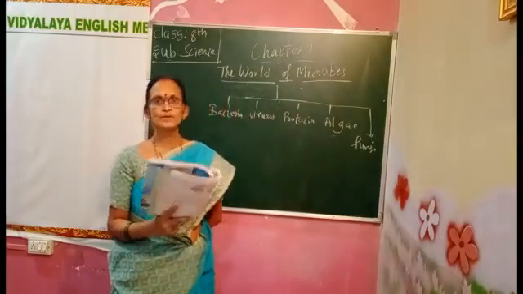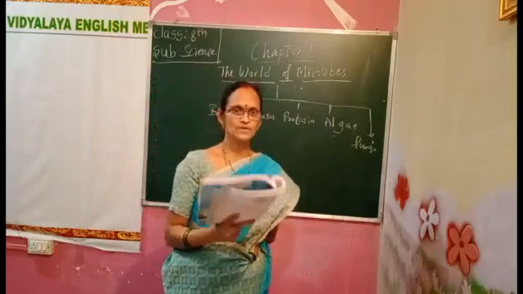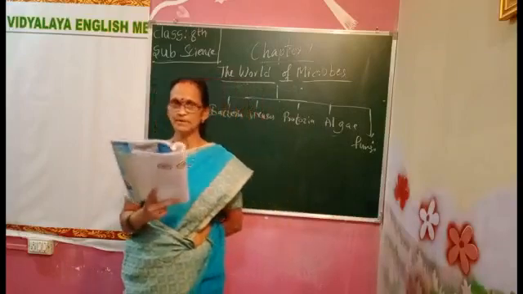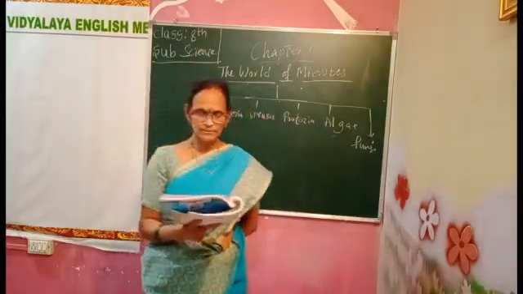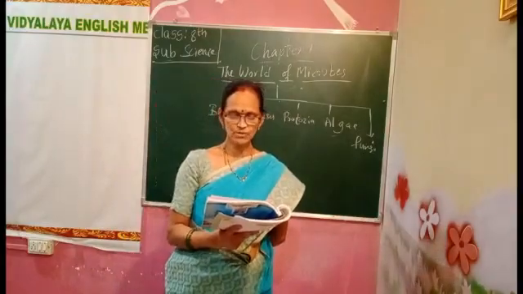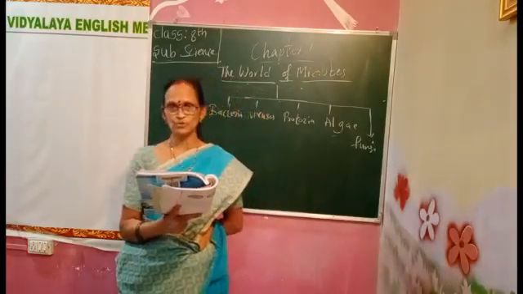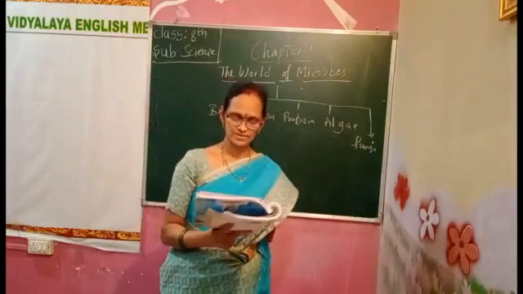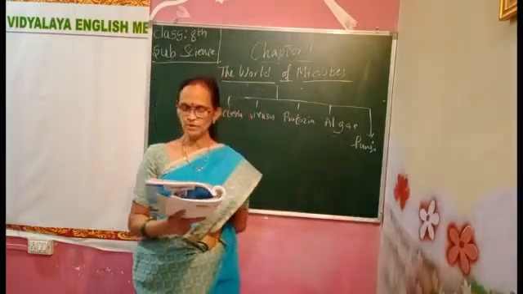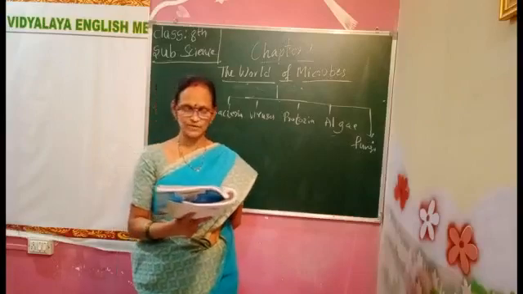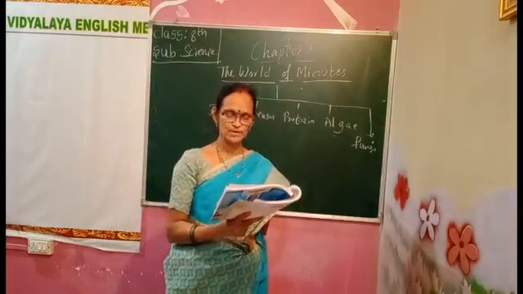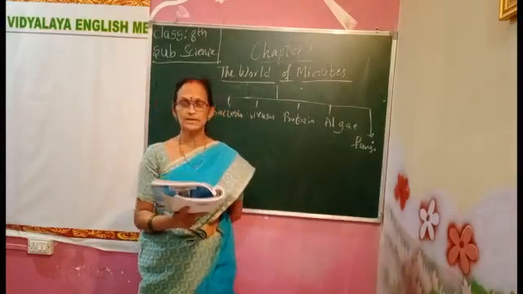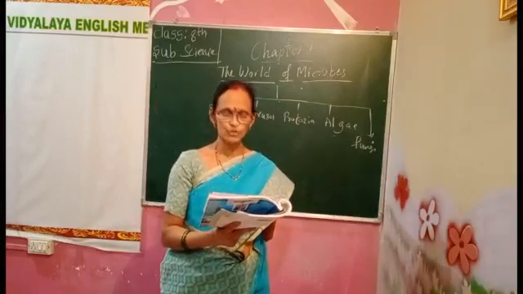As I told you, they are also living things, but we cannot see them. These organisms are called microorganisms. You have read about the classification of bacteria, fungi, protozoa, algae and virus in an earlier chapter. So all these are microorganisms.